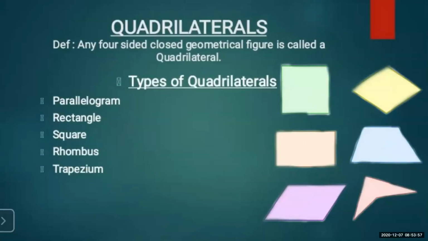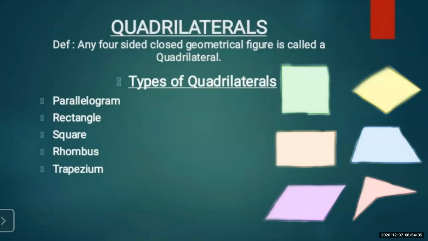In the very first day of our revision lecture, we saw the basic definition of the quadrilateral. I explained the meaning of the quadrilateral, then what are the types of the quadrilateral, because all these types we are going to study in this particular chapter. Quadrilateral is nothing but any four-sided closed geometrical figure. Any four-sided closed geometrical figure is called a quadrilateral.